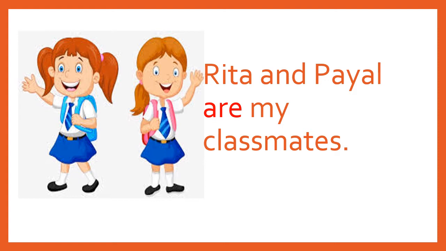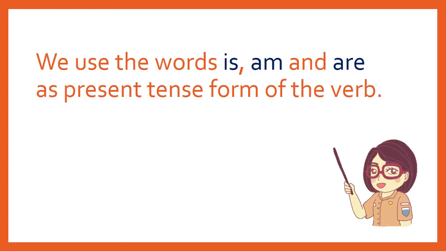Now, did you see the 3 highlighted words in all the 3 sentences? That is, am, and are. Yes, we use the words is, am, and are as present tense form of the verb.